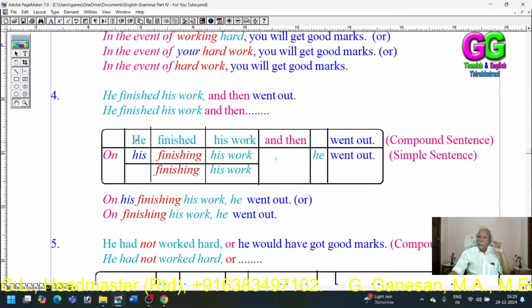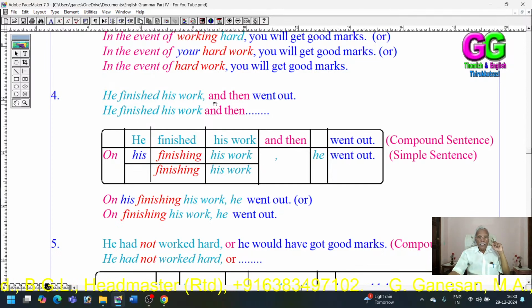Secondly, the subject he is reduced into its possessive case. Thirdly, finished is reduced into its present participle. Finished, finishing. Then the other parts are kept as they are.